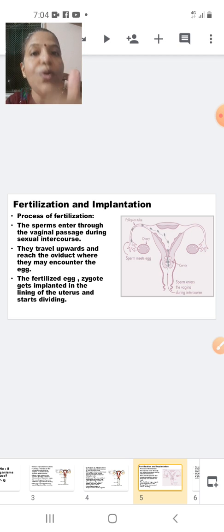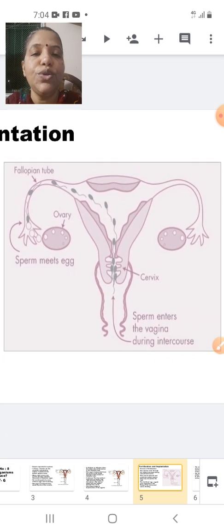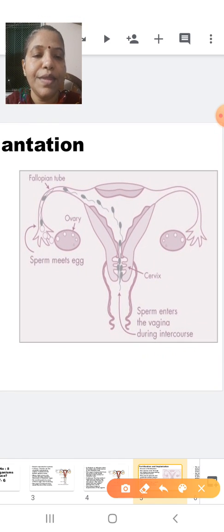Implantation provides support and nourishment to the developing embryo. Okay, now here I will just enlarge this picture so that it is very clear to you, and I will explain here. Yes.